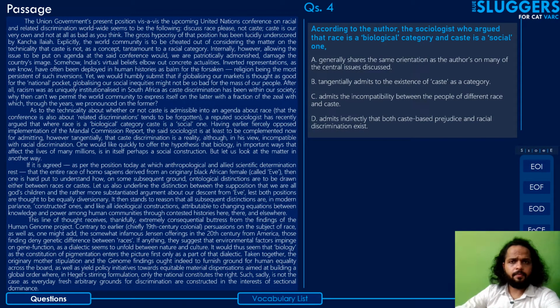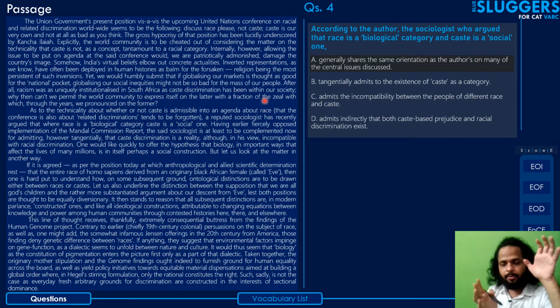Okay. Question number 4. According to the author, the sociologist who argued that race is a biological category and caste is a social one. Well, you need to complete the sentence with one of the options, right? So generally shares the same orientation as the author on many of the central issues discussed. No, we cannot. First of all, it is out of bounds. We don't really know whether these two in general share an orientation or a point of view. In general is outside of the purview of the passage, because not everything about their opinions on every topic has been noted here. So we can't say anything about generally whether they share or they do not.